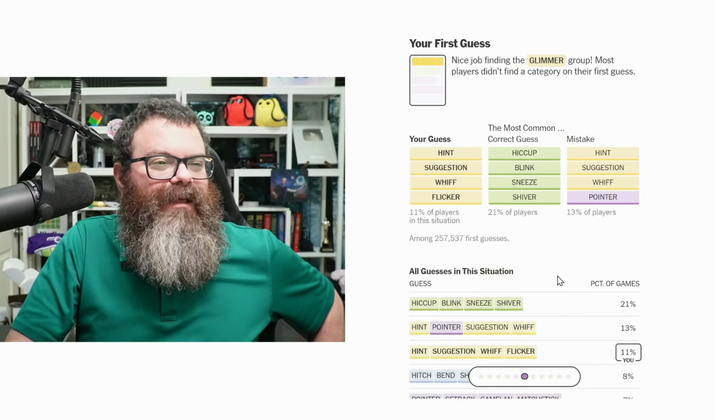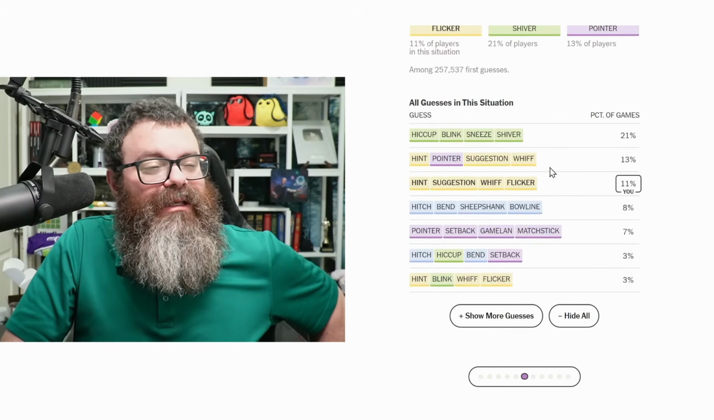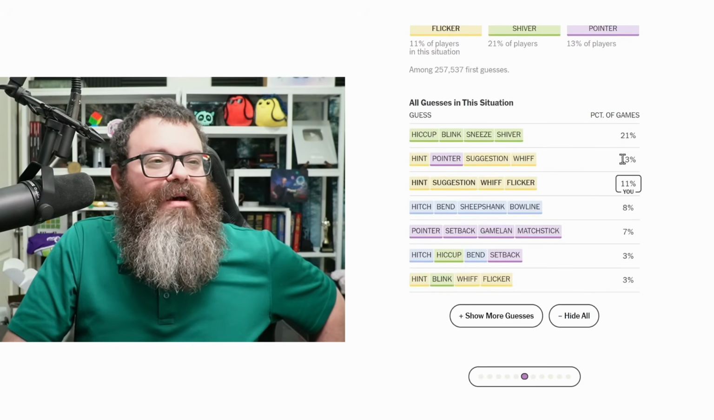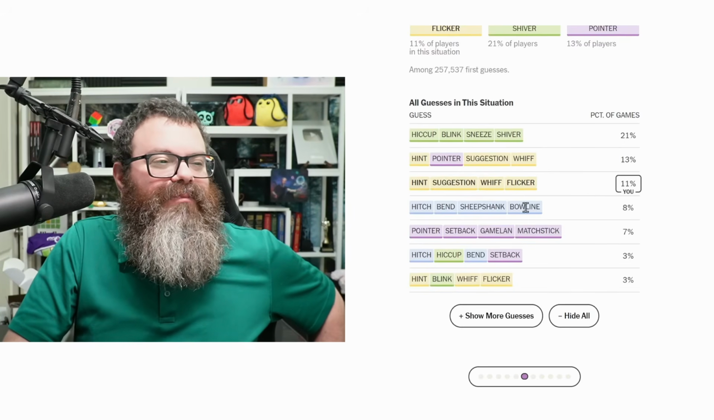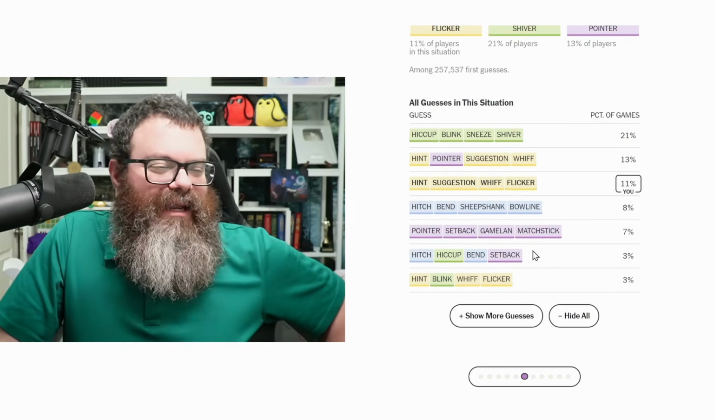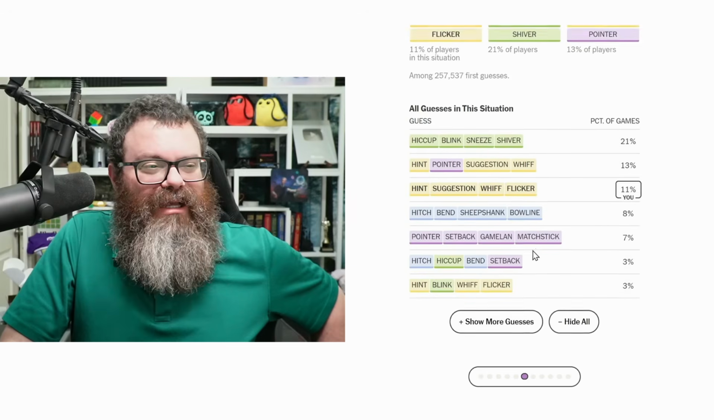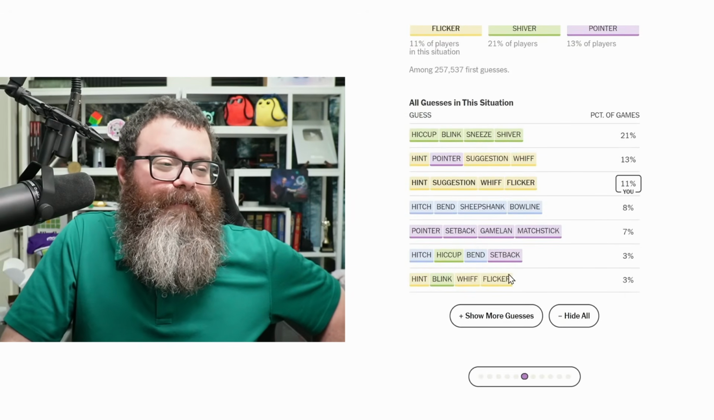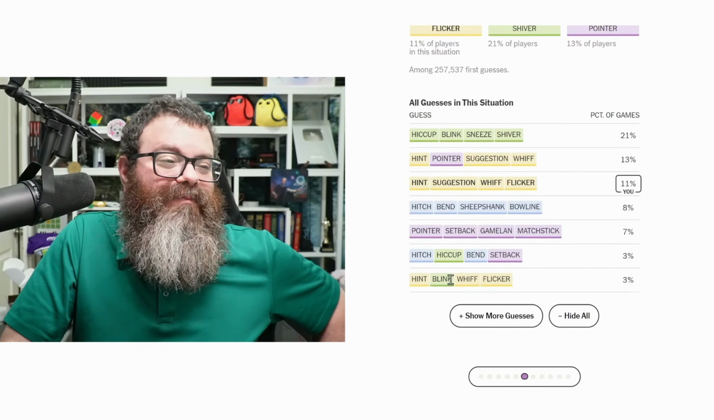Okay. What are people guessing first? Green. Yellow with pointer is actually more common to guess first than yellow correctly. Blue, then purple, and then we've got hitch, hiccup, bend, and setback. So this is our red herring that has to do with a setback, like something went wrong. Then putting blink in with yellow.